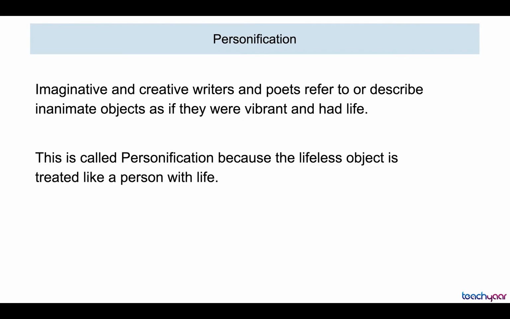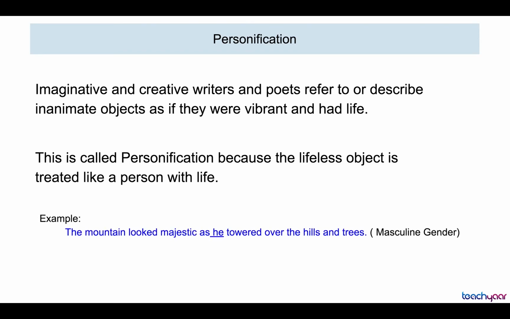So, in a way, you endow that object with life and the qualities of a living being. Normally, tough, massive, imposing objects like mountains, or even the sun, which is so powerful, are endowed with masculine qualities. While soft, beautiful, gentle objects like the moon and flowers are regarded as feminine.